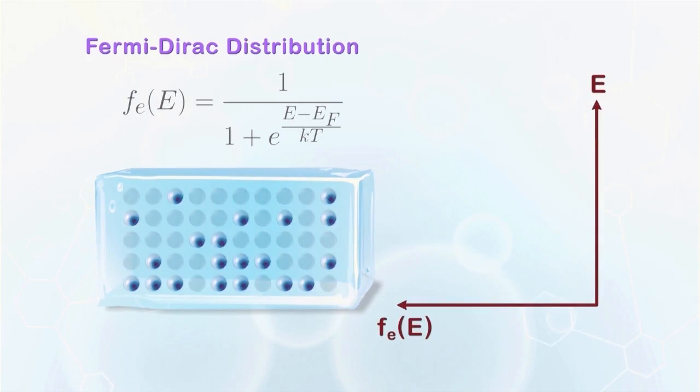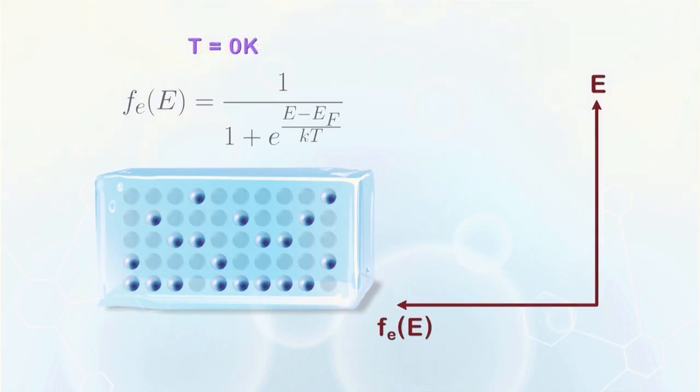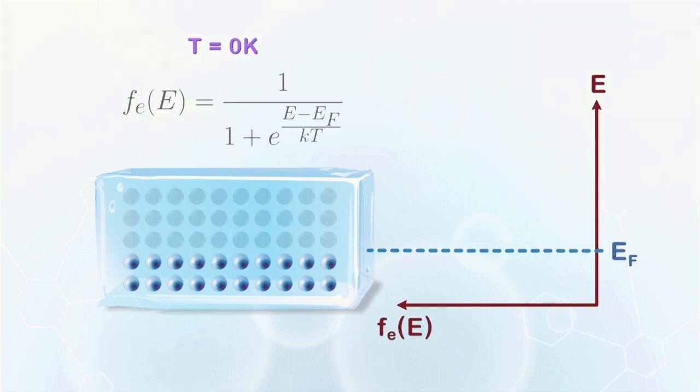For example, at absolute zero temperature, all the electrons stay at the lowest energy state. So, below a certain energy that we refer to as the Fermi level, all the states are filled. Hence, the probability for a state below the Fermi level to be filled is equal to 1, and the probability of a state above the Fermi level to be filled is 0. Therefore, the output of the Fermi Dirac function is expected to be an abrupt function as shown in the figure here, or you can simply plot it using Excel.